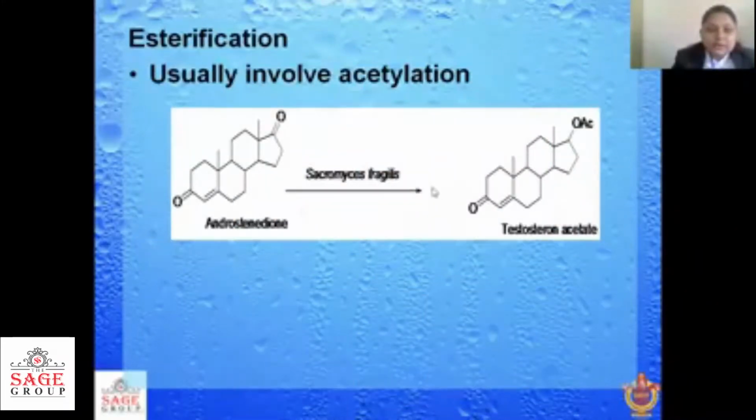Some esterification reactions: androstenedione is converted into testosterone acetate with the help of Saccharomyces fragilis. Here you can see the keto group is converted into an acylated form with the help of Saccharomyces fragilis.